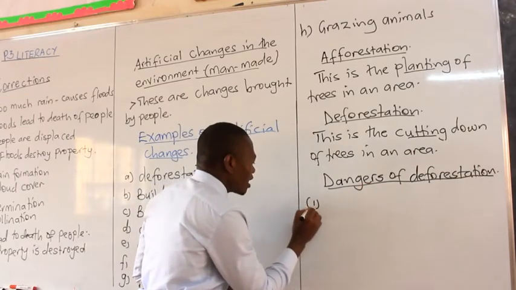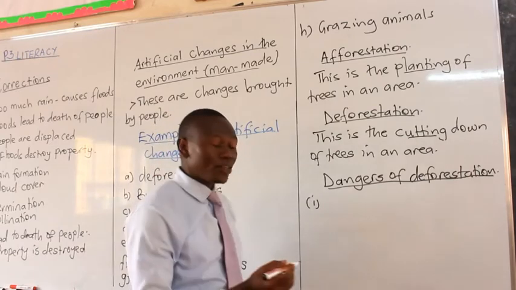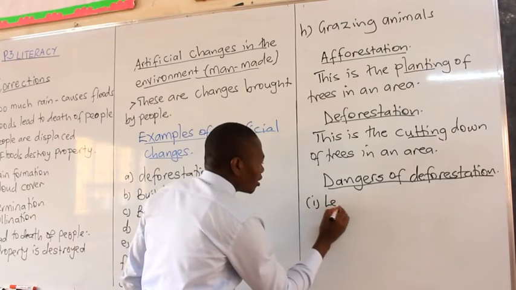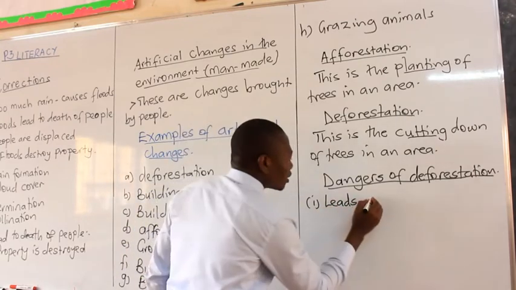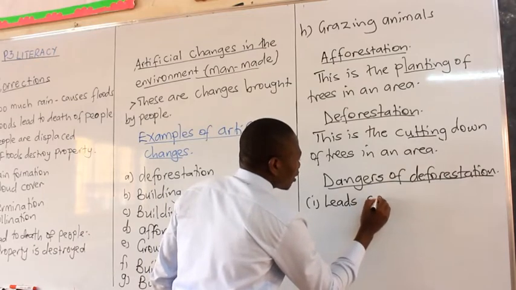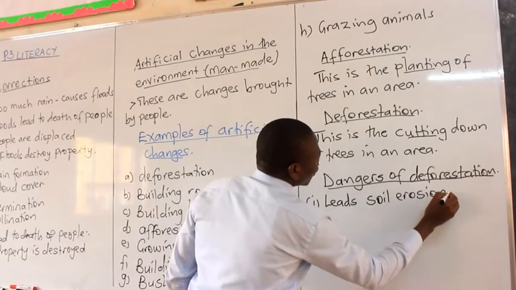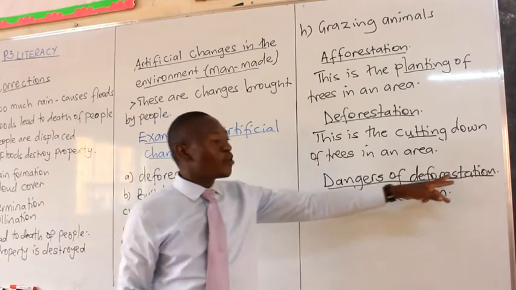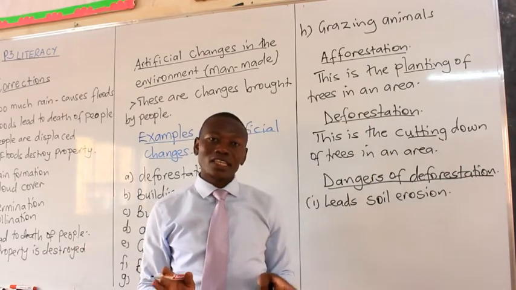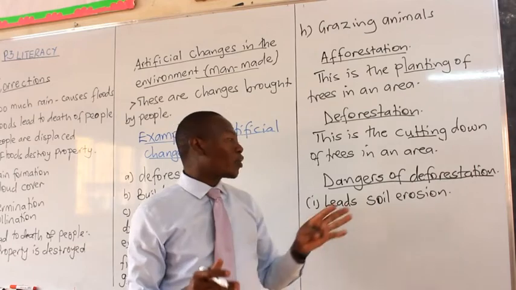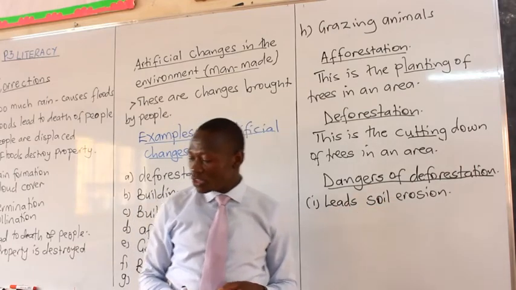How is that one dangerous in our environment? We say deforestation leads to, one, the simple one, soil erosion. When you cut down trees, it means you no longer protect the soil. So in case water or agents of soil erosion come, they can easily take away the top soil.